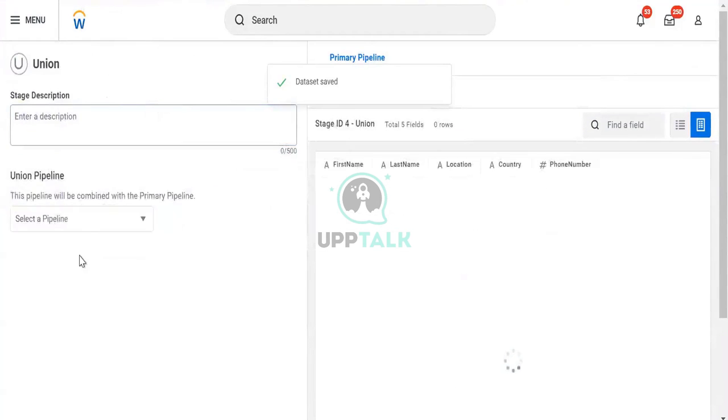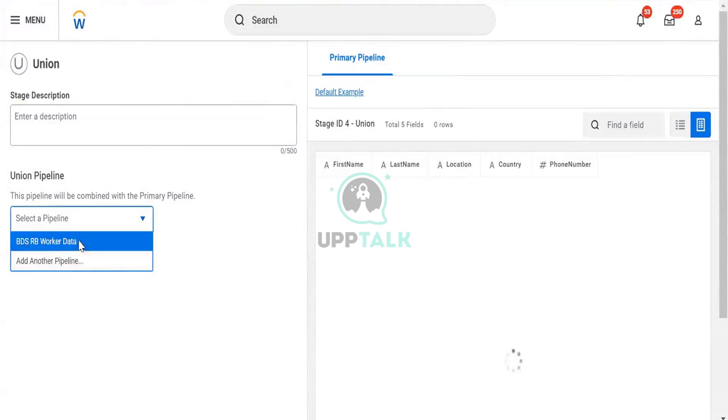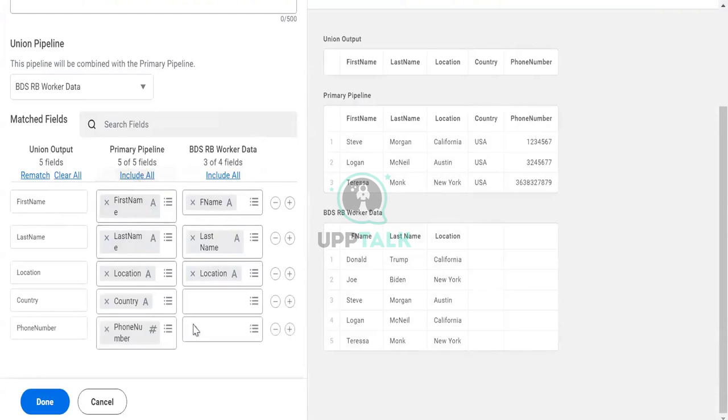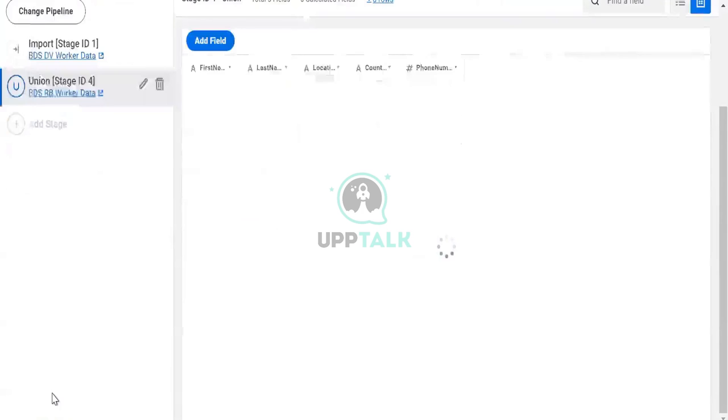Union. Select a pipeline here, see. You can see now the number of records decreased. Why? Because there was no column more which was matching it. When I give include all, it will include all, and here I haven't. I don't have country over here. What it will give us is, for Steve, it will get the data. Let me give done.